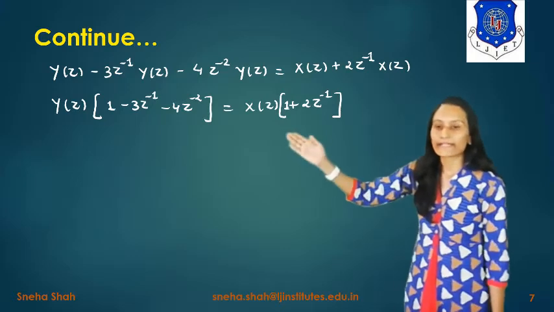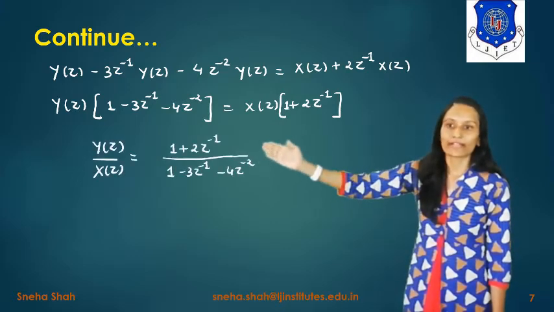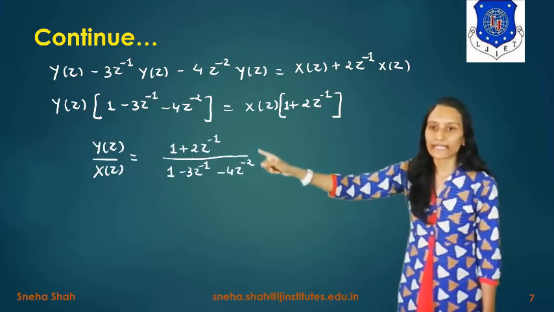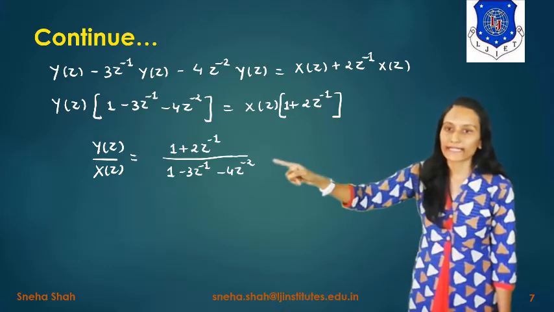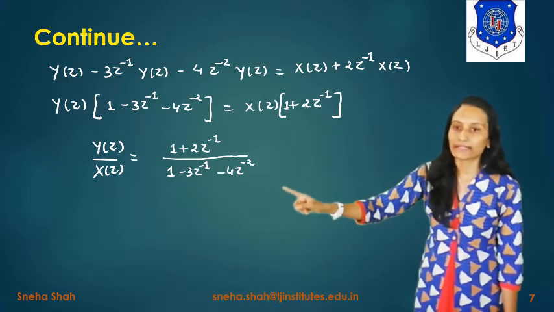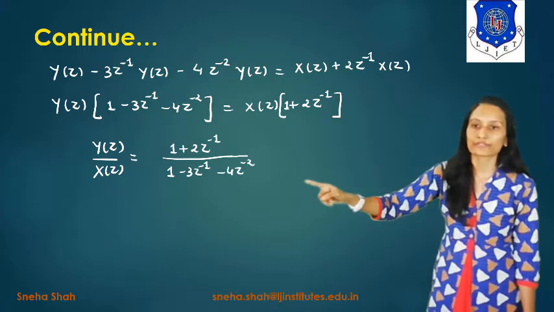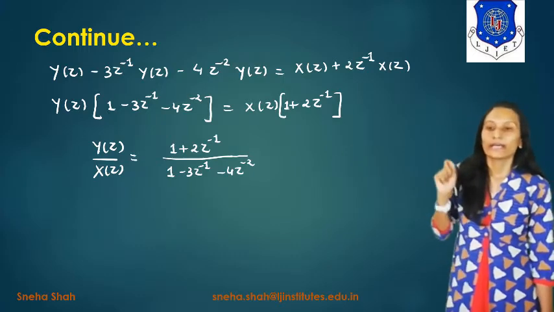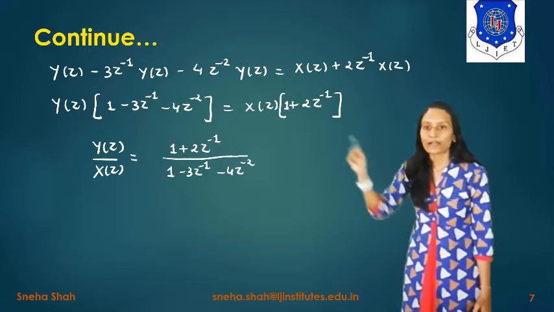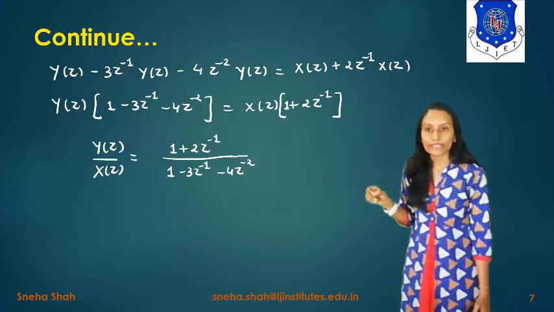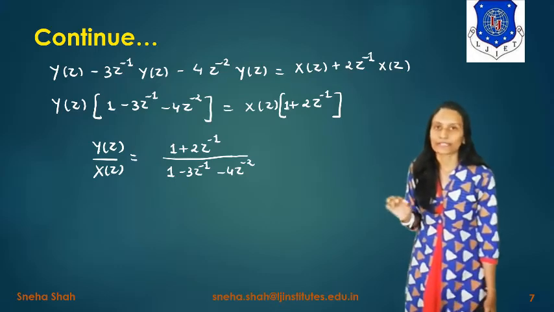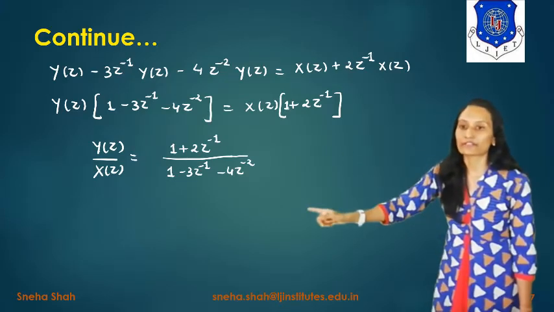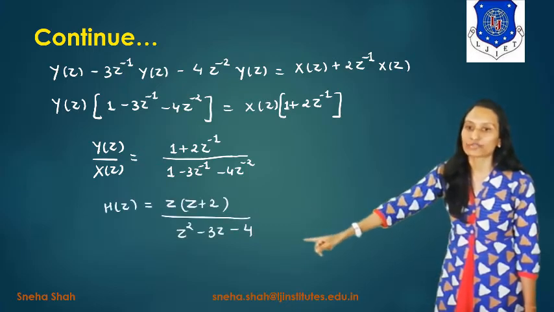Finding Y of z divided by X of z, it will be 1 plus 2z inverse divided by 1 minus 3z inverse minus 4z raised to minus 2. As you know, output upon input is the impulse response, right? So Y of z divided by X of z is H of z.